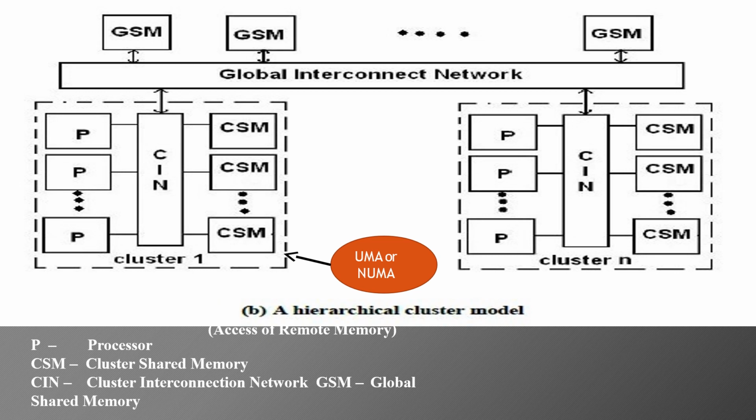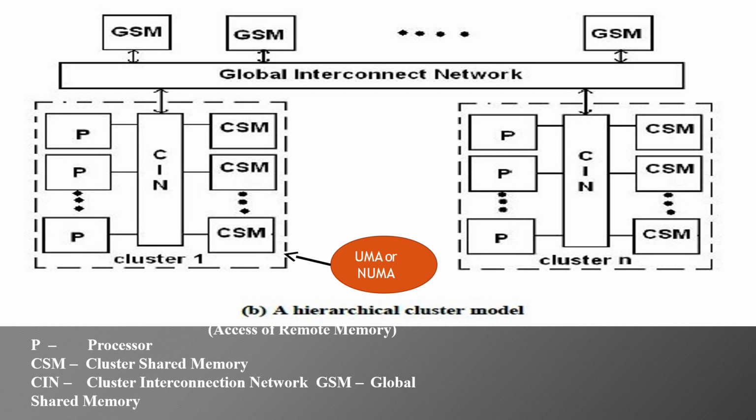The entire system now is a NUMA multiprocessor. All the processors belonging to the same cluster are allowed to uniformly access the cluster shared memory modules. All clusters have equal access to the global memory, but the access time to the cluster memory will be less than to the global memory.